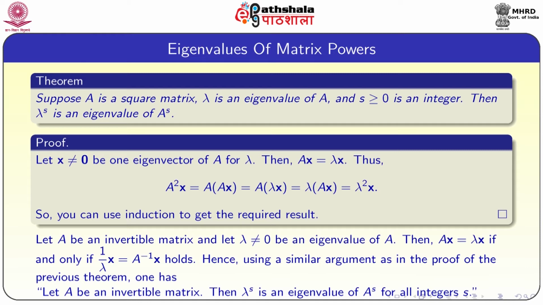That means x is an eigenvector of A inverse corresponding to eigenvalue 1 by lambda. Since 1 by lambda is defined as lambda is not equal to 0, using a similar argument as in the proof of the above result, if A is an invertible matrix, then lambda power s is an eigenvalue of A power s for all integers s.